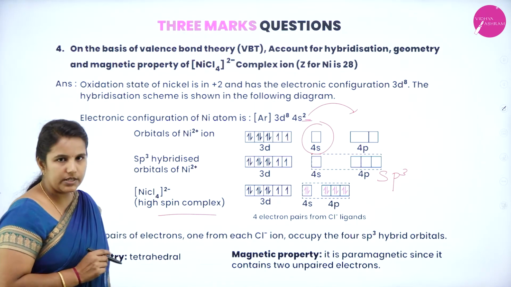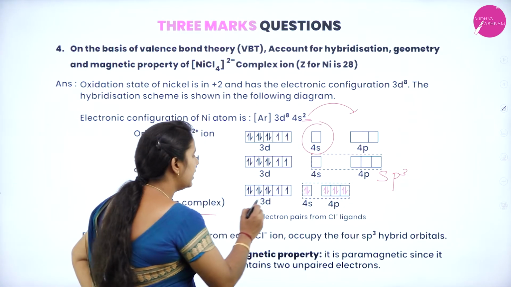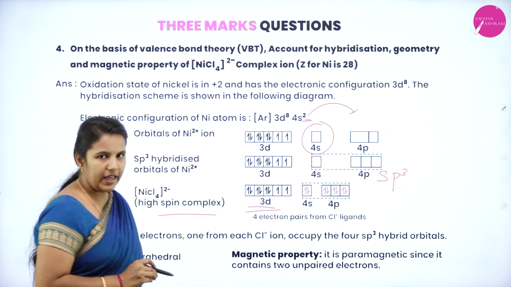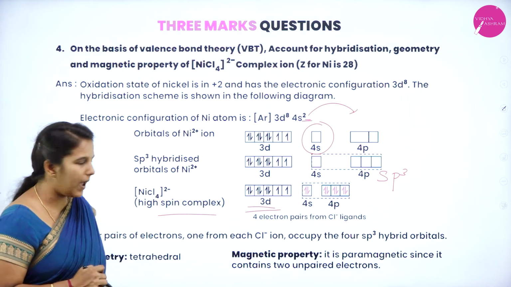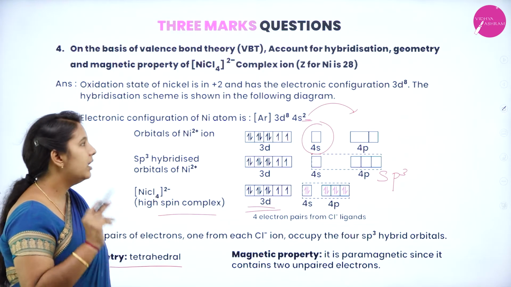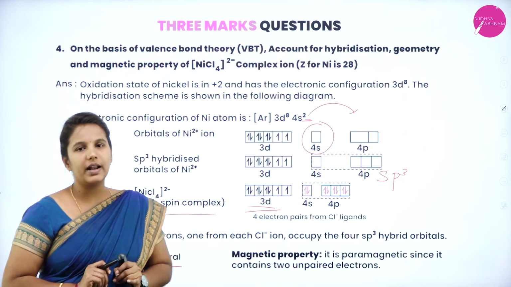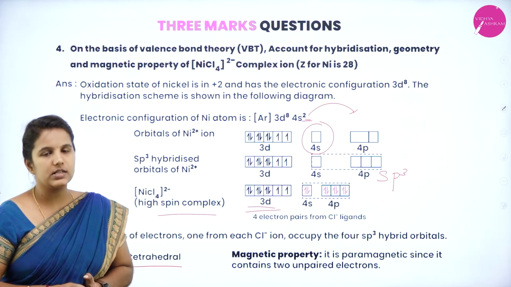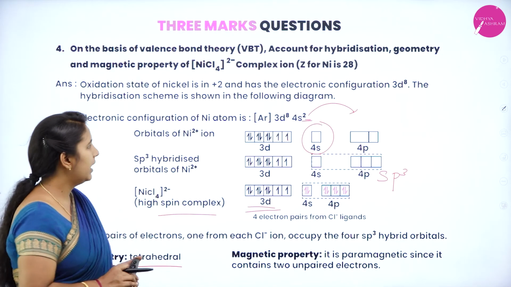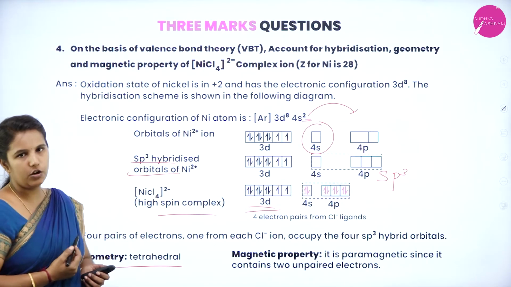So once the sp3 hybridization is over, you can clearly see the presence of 2 unpaired electrons in the d orbitals, and this indicates that it is paramagnetic, and also the structure will be tetrahedral because only the 4 ligands will be attracted towards the central metal atom, thereby it creates the tetrachloridonickelate(II) ion. Okay, you can show the hybridization also.